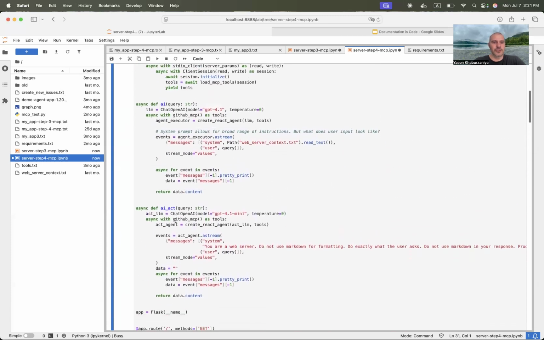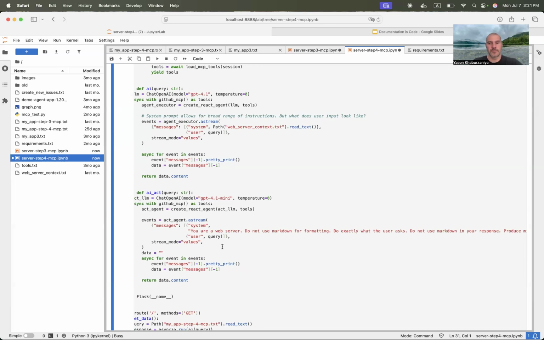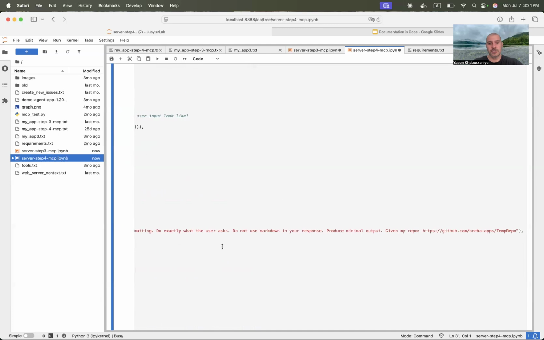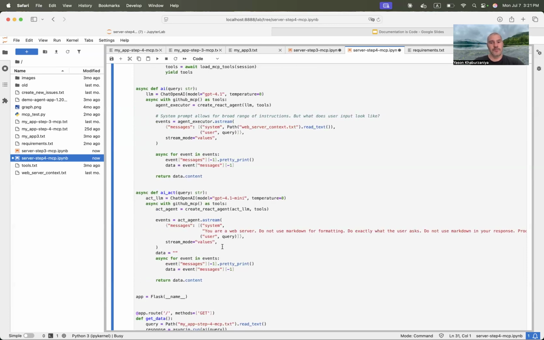So here I've introduced another agent, which is an act agent. This is the one that provides interactivity. And I'm not sure, I didn't get this to be production level ready, but it's pretty cool for demonstration purposes how you can have two agents talking to each other with no structure and just using unstructured communication protocol. So the act agent is just basically tool select and execute. Most of the instructions here are telling it not to produce excessive output.